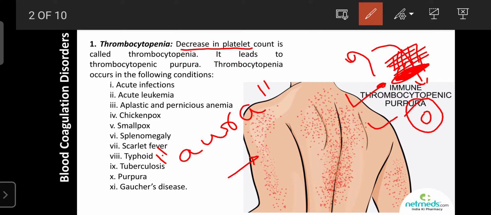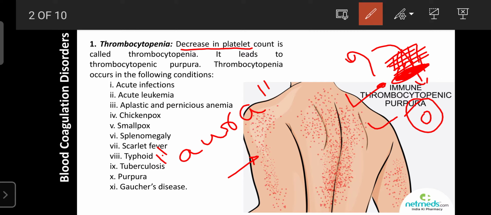Then blood can be infiltrated. Due to that, blood spots appear in the organs or on the skin. That indicates the platelet count has decreased. If the platelet count is not corrected, then it can infiltrate the brain. If it infiltrates the brain, it means a stroke occurs. Or if it infiltrates the eye, the eye can be damaged or vision will be lost. Like that, through the oral cavity, everywhere the blood can be lost due to the decrease in platelets in the blood.